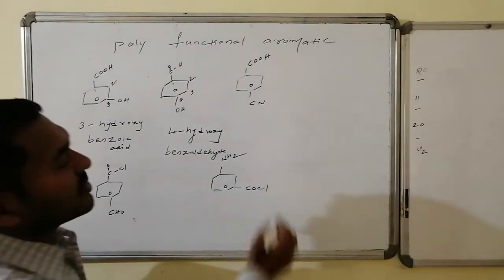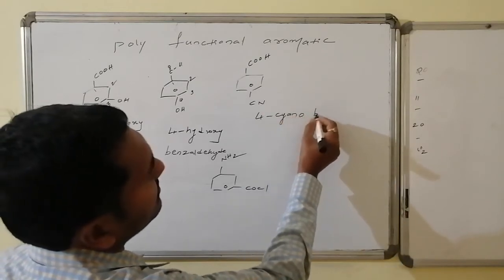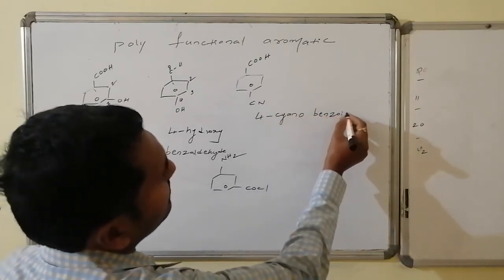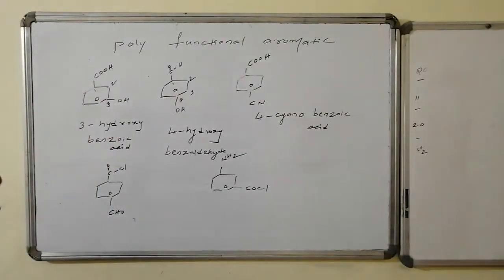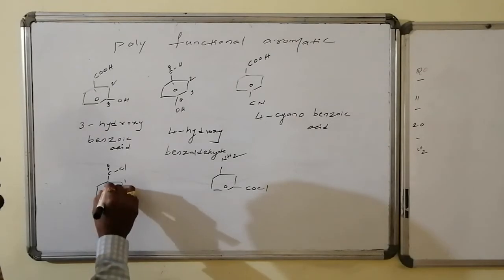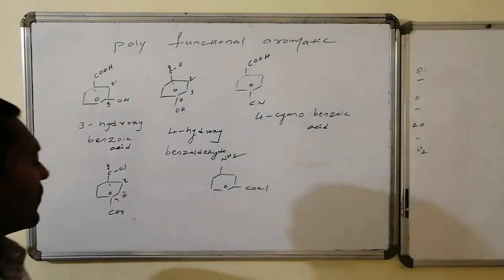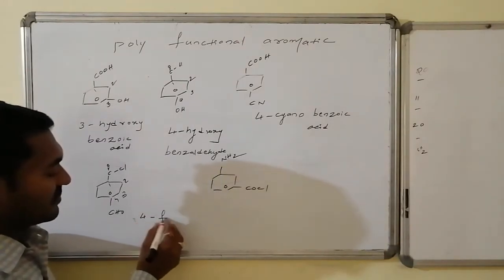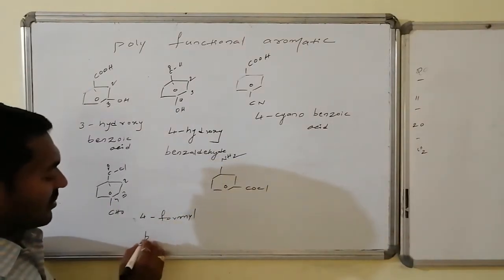Whereas this is 4-cyanobenzoic acid. The priority order of the groups will be discussed in the next part. And this is 1, 2, 3, 4, that is 4-formyl benzoyl chloride.